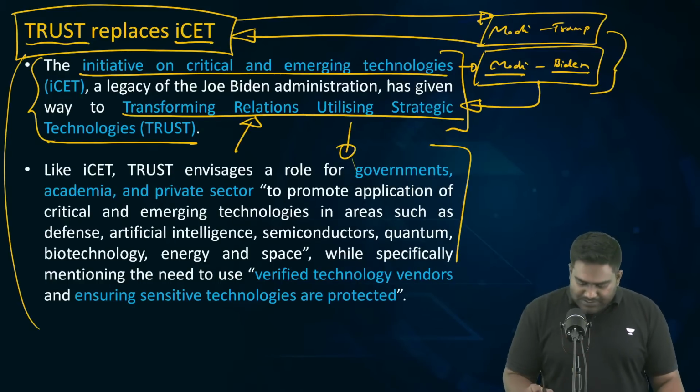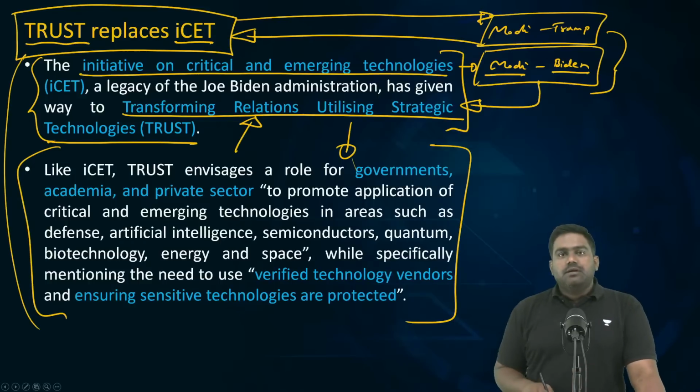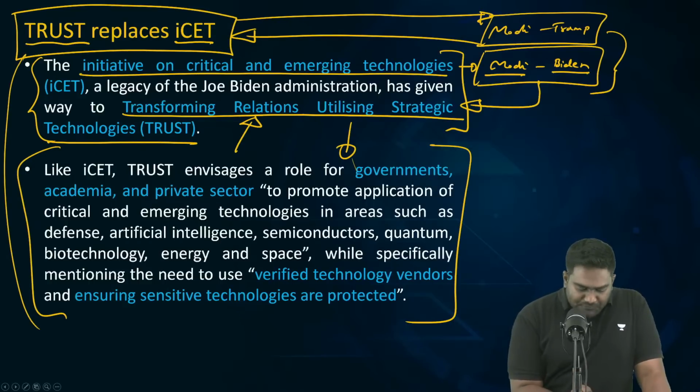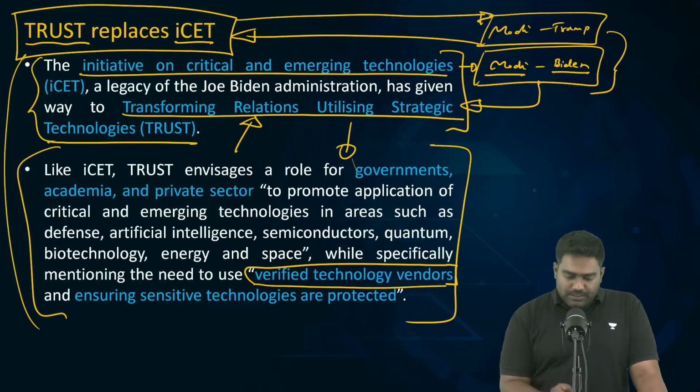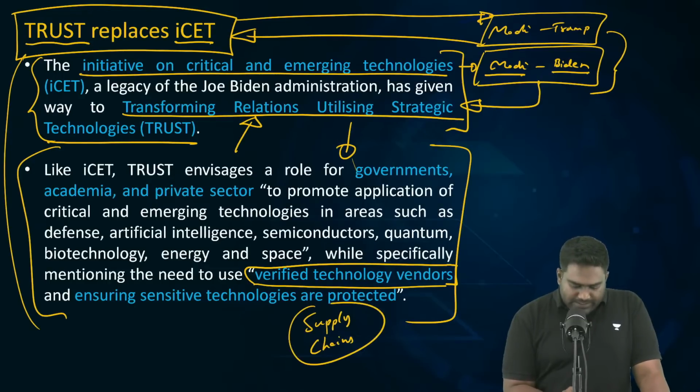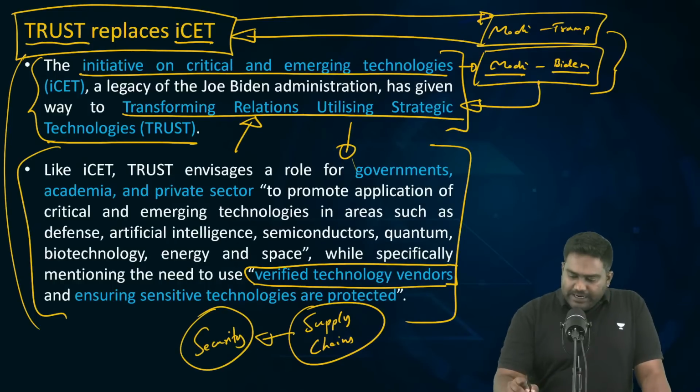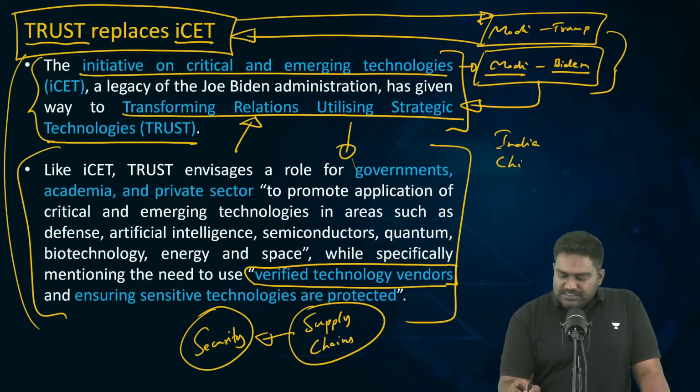The only difference you find is that there is a focus on verifying the vendors who are supplying key components, key technologies. It's a reference to ensuring the security of supply chains, ensuring that India and US do not become dependent on China controlled supply chains.